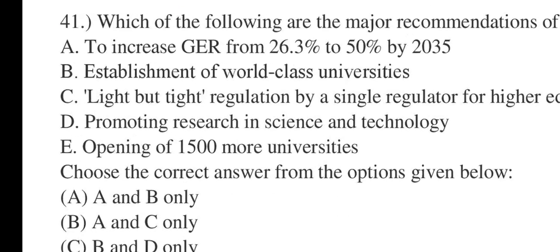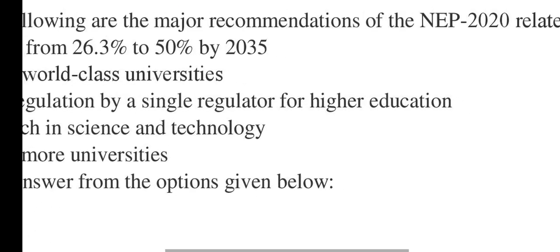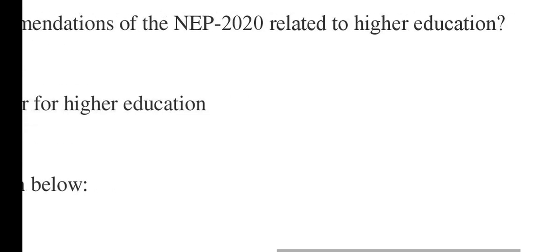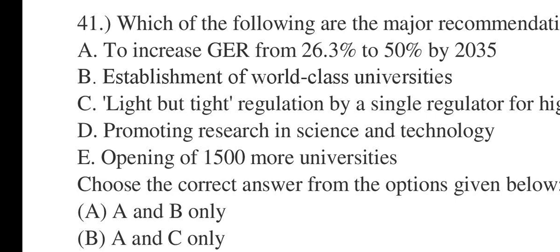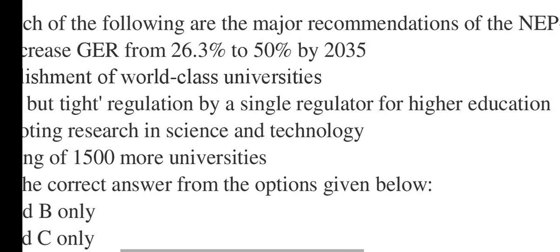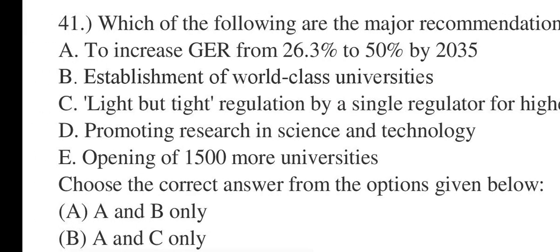41 says, which of the following are the major recommendations of NEP 2020 related to higher education? A, B, C, D, E. A, to increase GER, gross enrollment ratio, maybe, if I'm not wrong, from 26.3% to 50% by 2035. B, establishment of world-class universities. C, light but right regulation by a single regulator for higher education. D, promoting research in science and technology. E, opening of 1500 more universities.